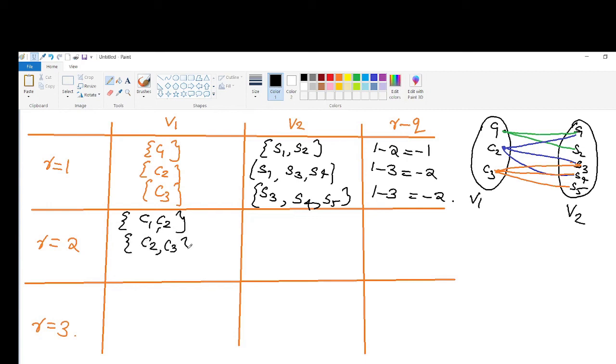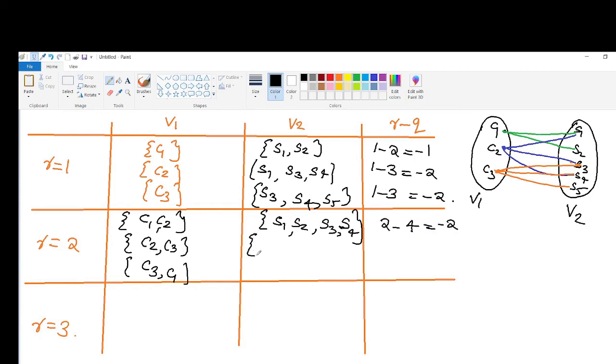C1 and C2 are connected to S1 and S2, and S1, S3 and S4, so there are 4 vertices here. 2 minus 4, that is minus 2.